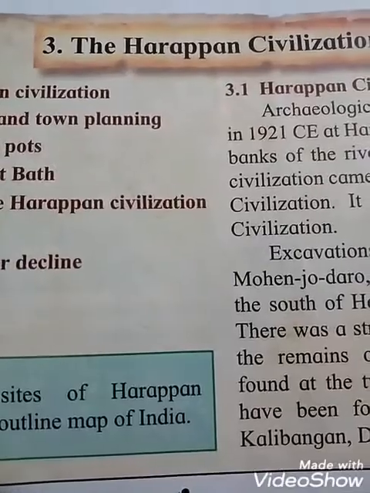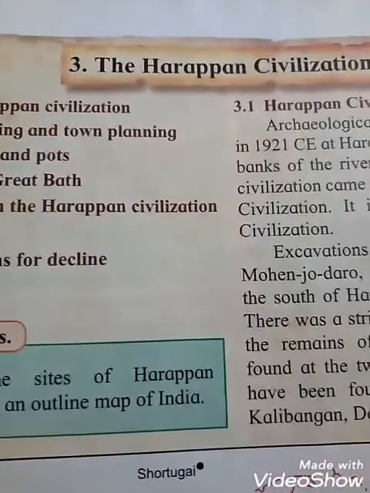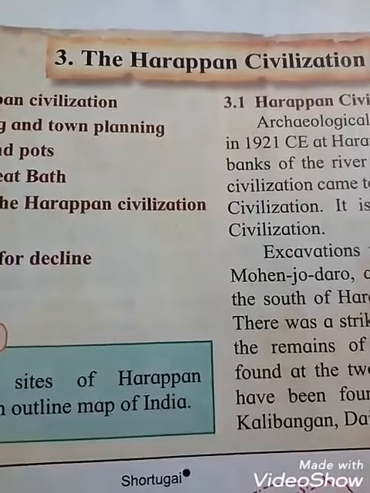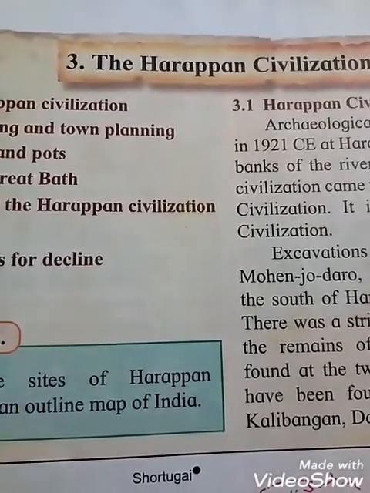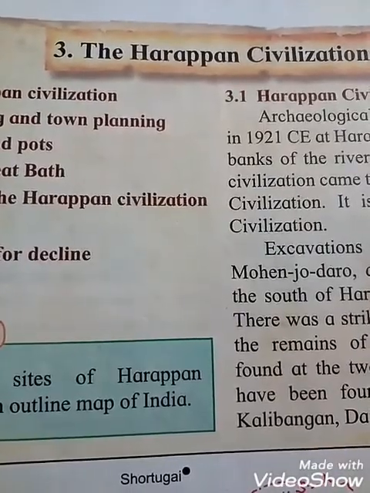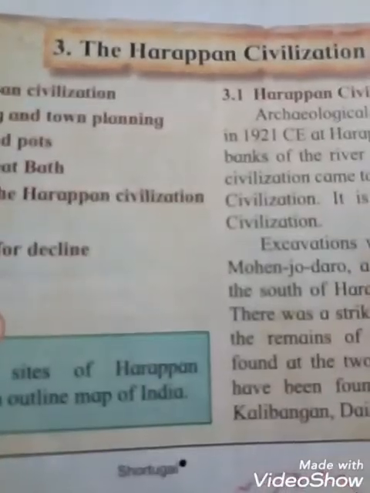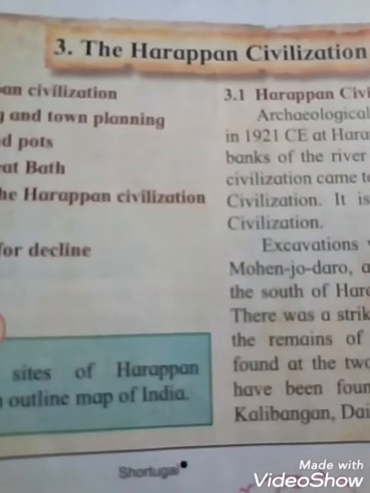Students, today I am going to explain to you in history chapter 3, the Harappan civilization. See students, in the previous chapter 2 we learned about the sources of history, and in this chapter we are going to learn about the Harappan civilization. See students, civilization means what? The stage of human social and cultural development and organization that is considered most advanced. We can say that civilization means human development, advancement.